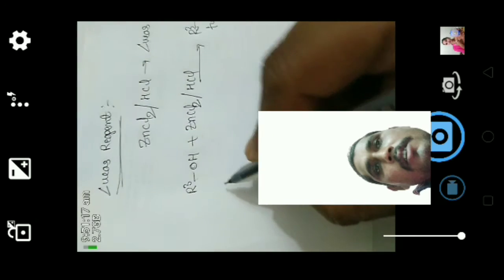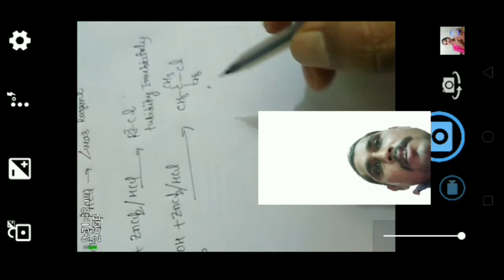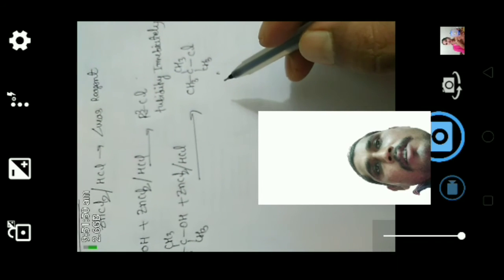For example, alcohol plus ZnCl2 in the presence of HCl gives alkyl chloride. This turbidity is obtained immediately when we react tertiary alcohol with Lucas reagent.